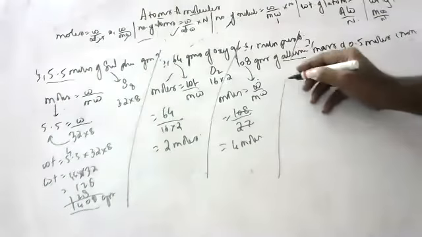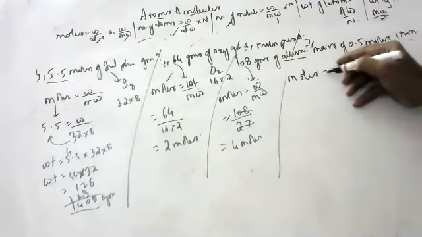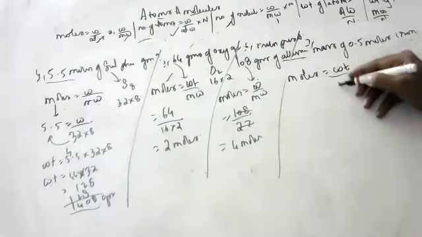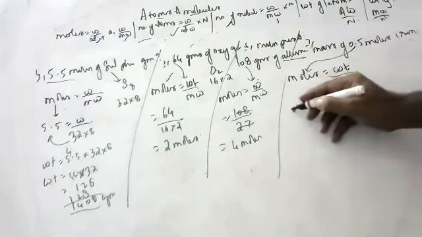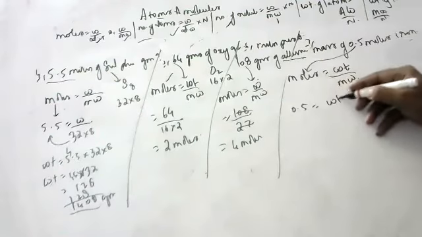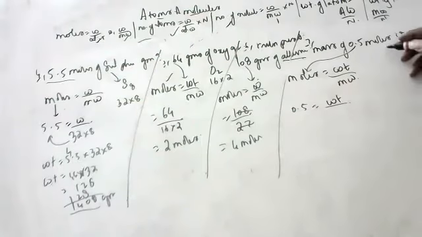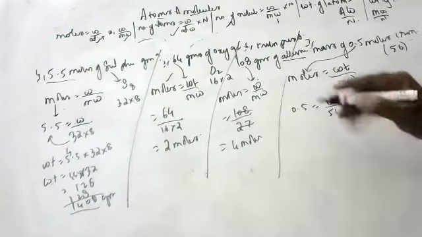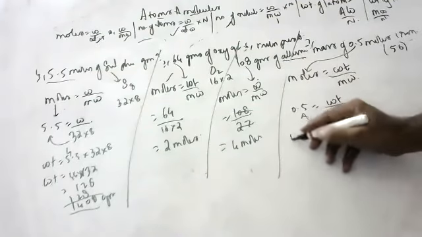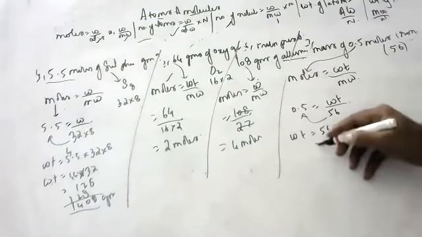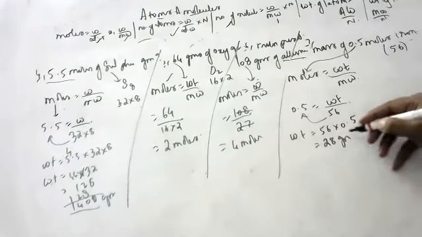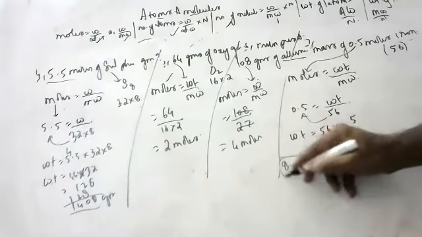Moles is equal to weight by molecular weight. So 0.5 moles is equal to weight by iron weight. Iron weight is 56. Try to remember iron weight is 56. In the exam they will give it, don't worry. 0.5 into 56, that is how much? 28 grams. Tell me one more sum.